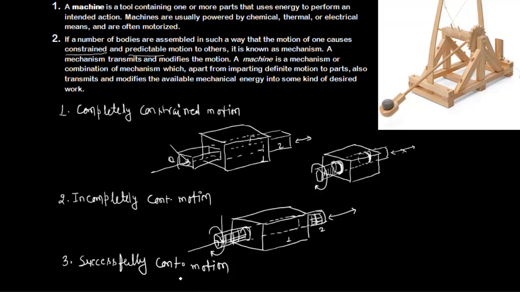We can understand it like this: when the motion between two elements of a pair is possible in more than one direction but is made to have motion only in one direction by using some external means, then it is defined as successfully constrained motion. So what is the sense of this term?